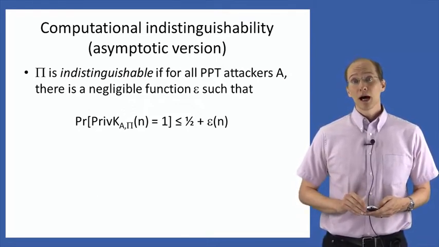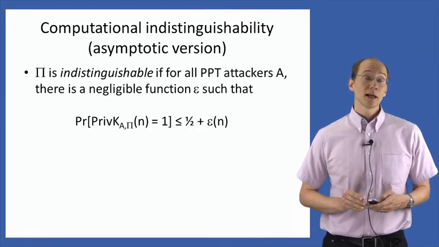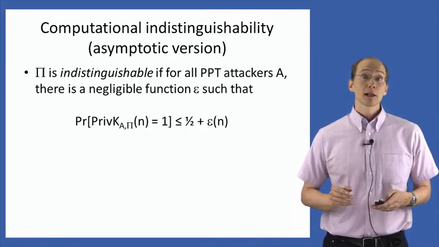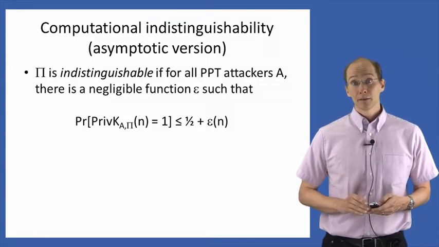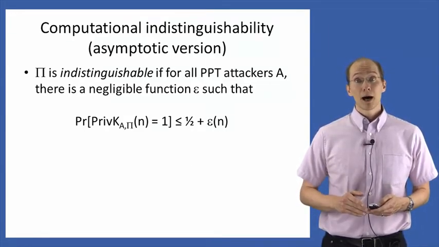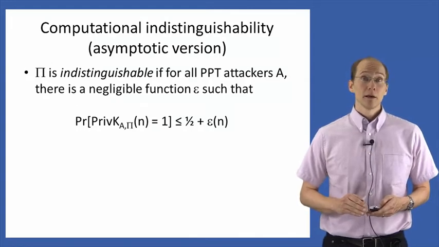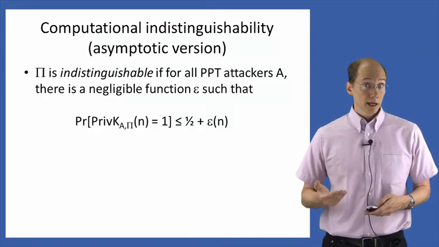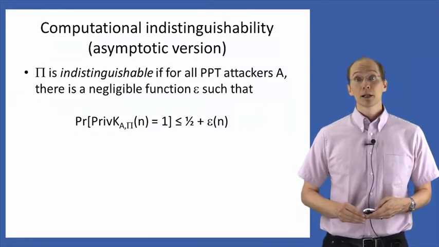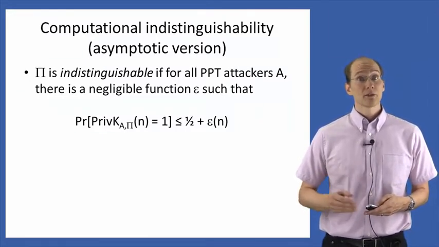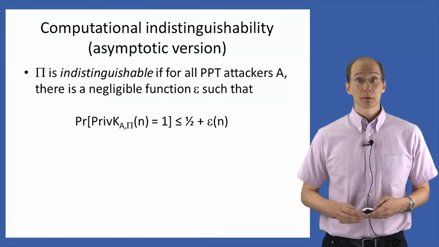The first thing I want to highlight is that the expression on the left-hand side here, the probability with which the attacker succeeds, is indeed a function of n. If we fix some scheme pi and fix some attacker A, then for any particular value of n, we can calculate the probability with which A succeeds when attacking that encryption scheme pi in the preceding experiment.